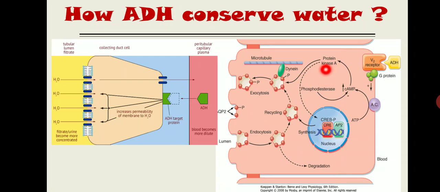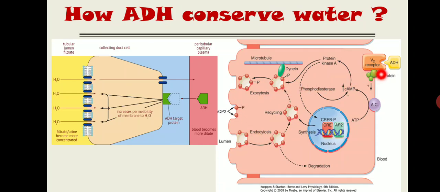This protein kinase, once activated, again phosphorylates this vesicle. This is the vesicle, and these dots shown in this diagram are the water channels. The name of that water channel is aquaporin. Remember the name, aquaporin. Once this protein kinase A is activated, it will phosphorylate this aquaporin-containing vesicle, and the aquaporin is going to be inserted over this apical membrane, the membrane that is situated away from the blood, like this.